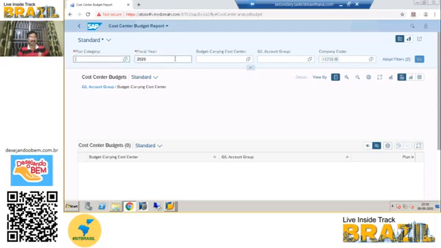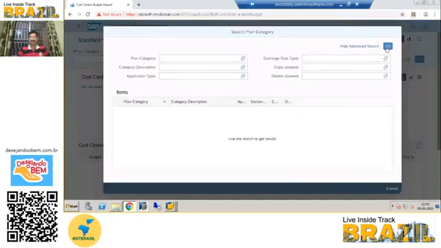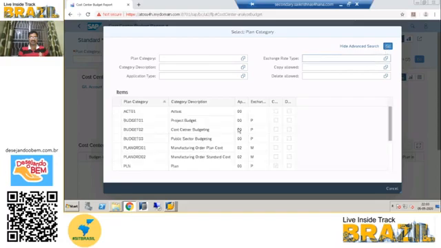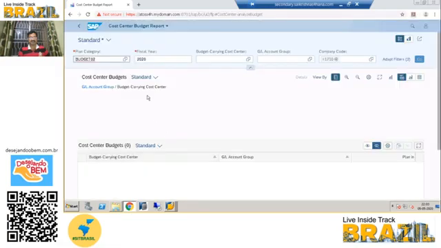Plan category is mandatory, and fiscal year is also mandatory. Other fields are not mandatory. You can give them optionally to filter the data. See plan category, take the drop down, click on the drop down and click on go. Here you have to select cost center budgeting budget 02. Budget carrying cost center, GL account group, company code, you can even adopt more filters. We have a lot of options here. Adopt the filters, you can add more filters also, and click on go.